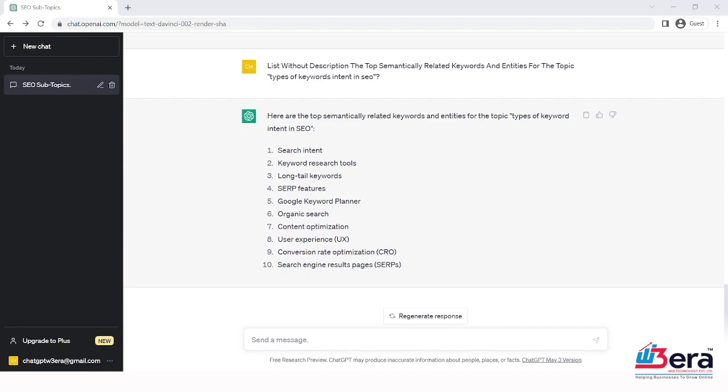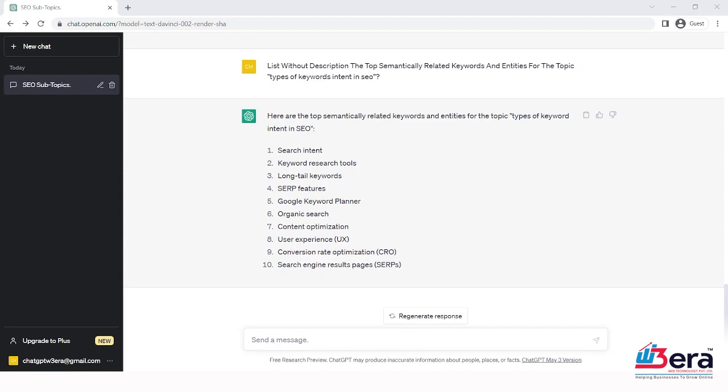The onion method of prompting ChatGPT. When you are happy with a series of prompts, add them all to one prompt. For example, so far in this article, we have asked ChatGPT the following: what are the 4 most popular subtopics related to SEO? What are the most popular subtopics related to keyword research?